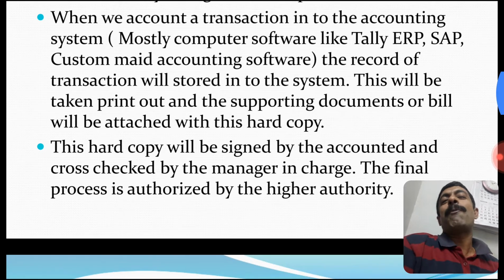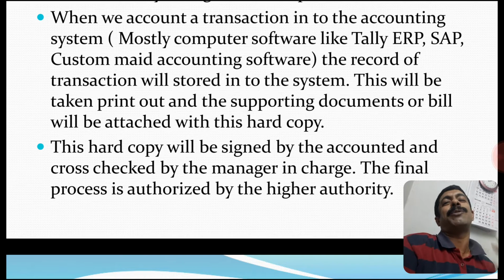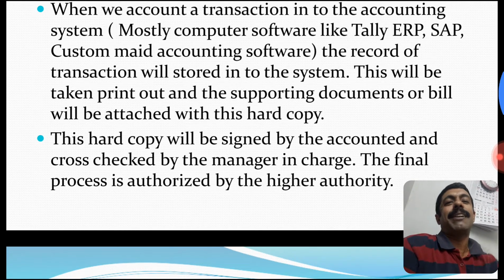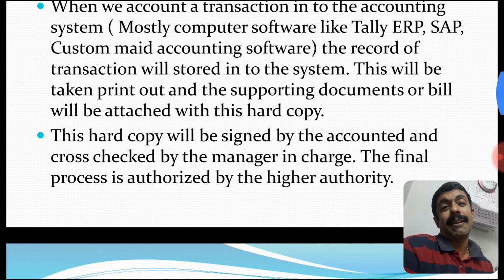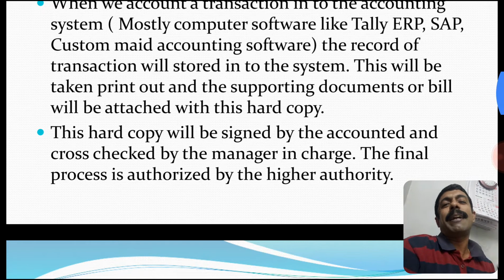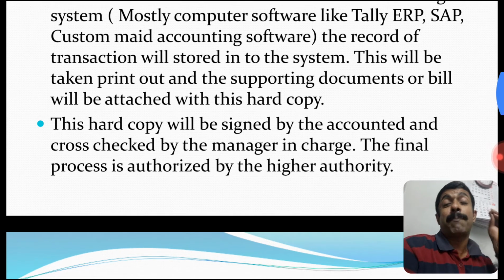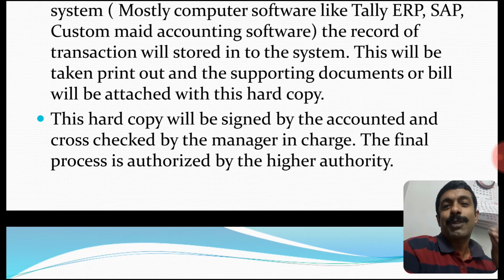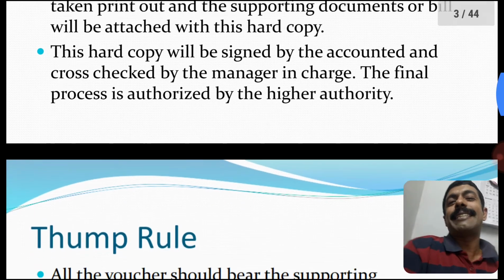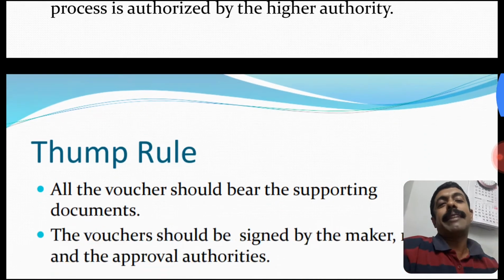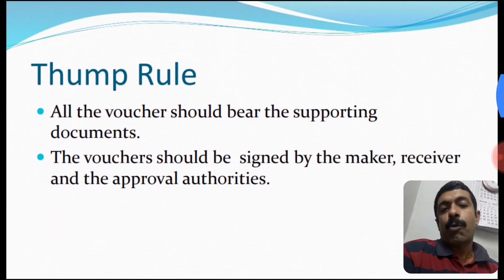The supporting bills will be attached to the voucher and it gets signed by the appropriate level. I repeat the point again. The printout will be taken from the system. The transaction has a supporting bill that is attached to the voucher, and the voucher gets signed by the appropriate level of authority, and this process is called voucher.